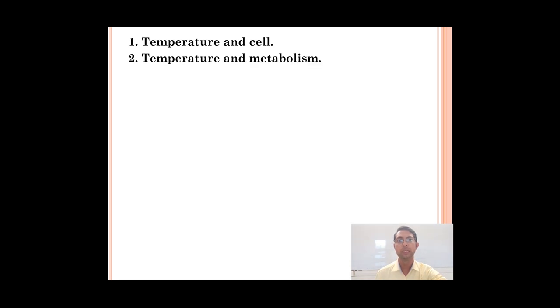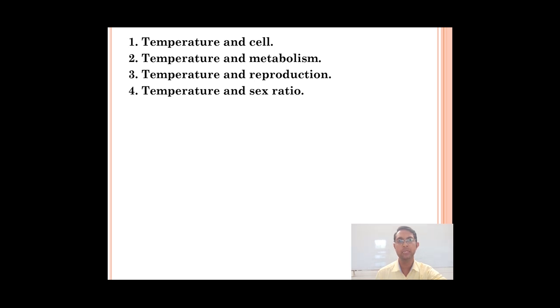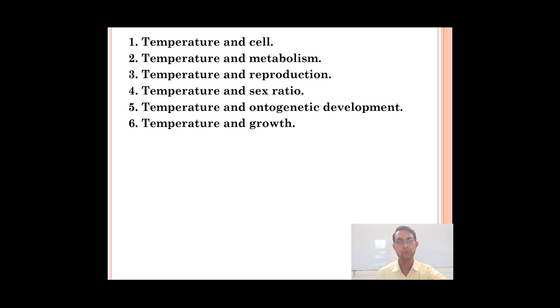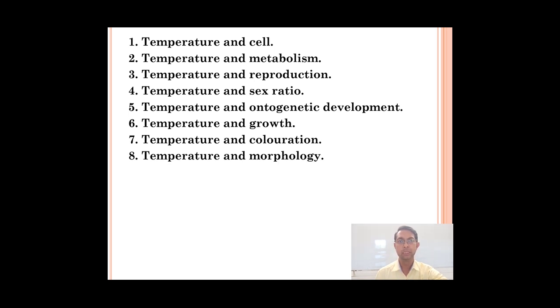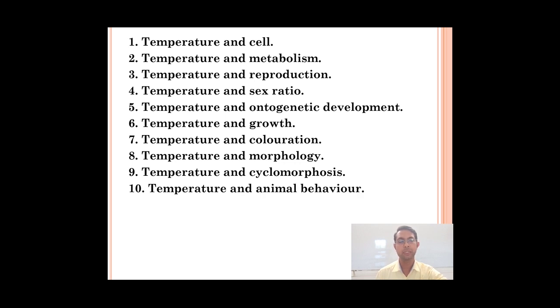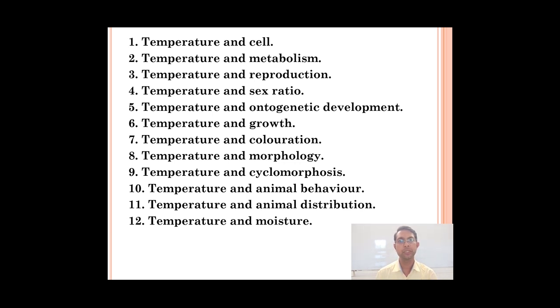Again we can go on to discuss the effects of temperature. First, temperature and cell. Obviously temperature plays an important role in the growth and development of the cell. Then temperature and metabolism, temperature and reproduction, temperature and sex ratio, temperature and ontogenic development, temperature and growth, temperature and coloration, temperature and morphology, temperature and cyclomorphosis, temperature and animal behavior, temperature and animal distribution, temperature and moisture.